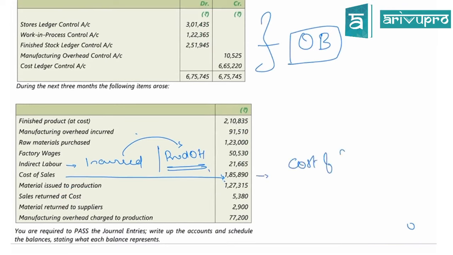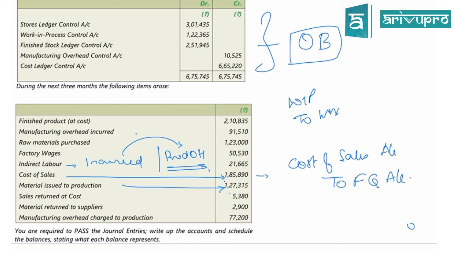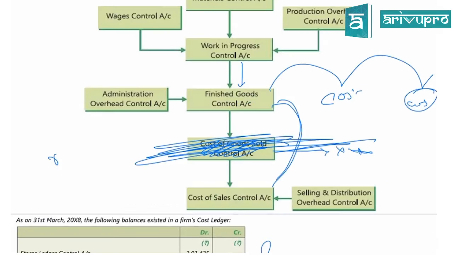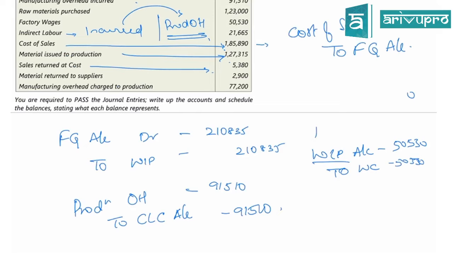Cost of sales account debit to finished goods. Materials issued to the production is going to be what? Work in progress to material control. Then sales returned at cost. Sales returned at cost is going to be from cost of sales. You will be transferring it as goods have come back, so it should go back to the finished goods. Remember this, whenever sales returns are at cost, the journal entry becomes finished goods to cost of sales.